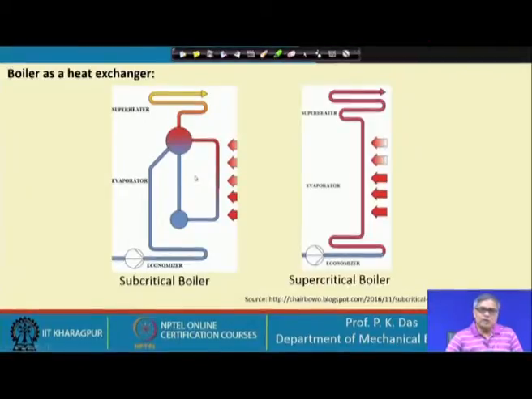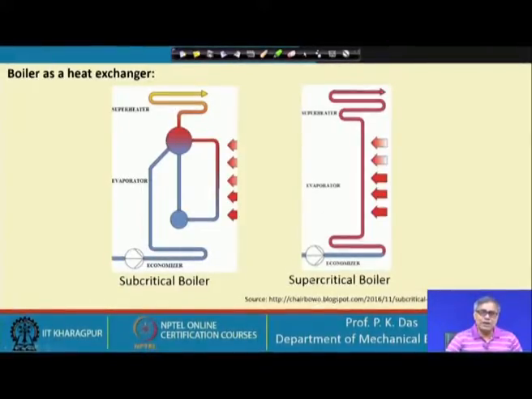This is the main part of the boiler. We do not have much scope to discuss this in this particular course, because boilers are considered as fired heat exchangers, and in our course fired heat exchangers we have excluded. Only a glimpse of it I will discuss, and then after that we will have the saturated vapor, which will be taken to the superheated condition at the corresponding pressure in the superheater.